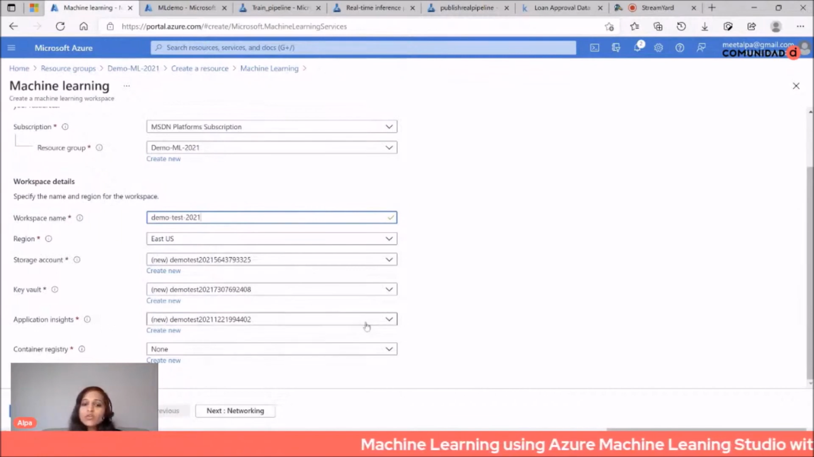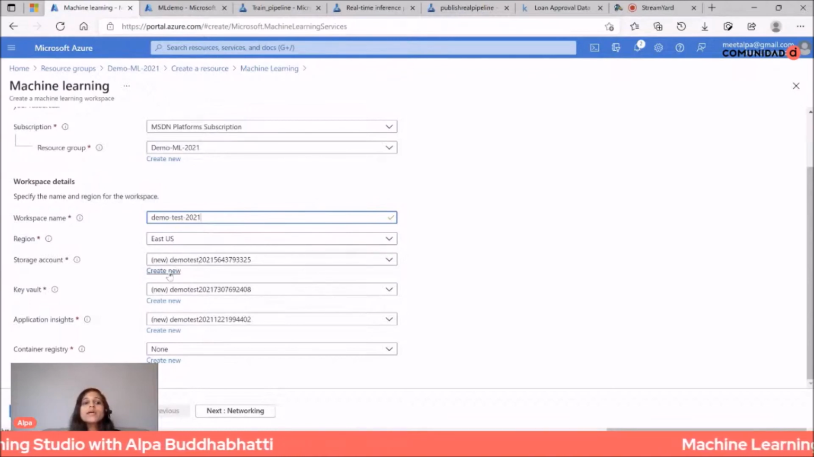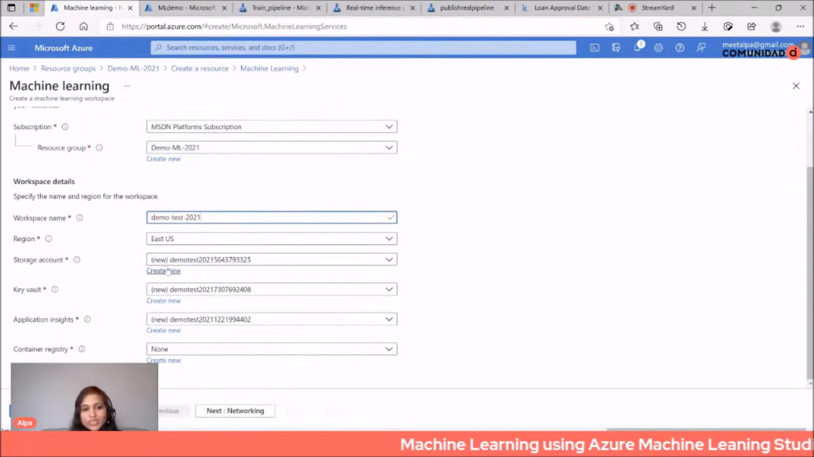When you create your workspace, three other services will be created along with it, starting with a storage account. You can rename them. This is a default name, but you can create your own and give a suitable name for the storage account, key vault, and application insight.